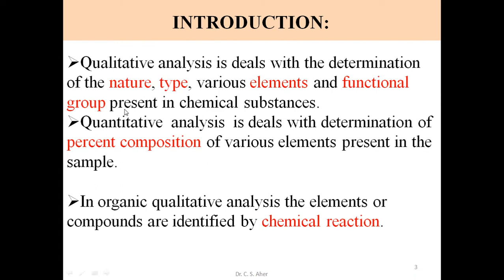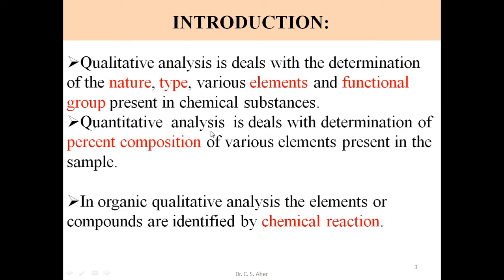So what is qualitative analysis? It deals with the determination of nature, type, various elements, and functional groups present in a chemical substance. So we analyze this chemical substance for its nature, type, elements present and functional groups.